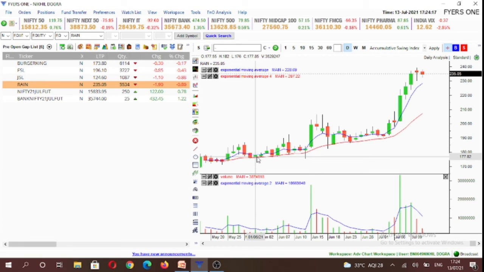So aggressive traders can look for selling opportunity as well if today's low in these stocks is broken tomorrow. However, conservative traders should look for only buying opportunity tomorrow, because it would be a trend trade. However, if you're an aggressive trader and trading the stock short when they break today's lows tomorrow, that would be a counter trend trade.